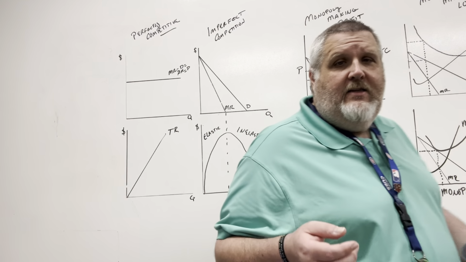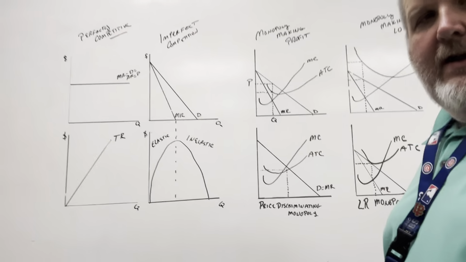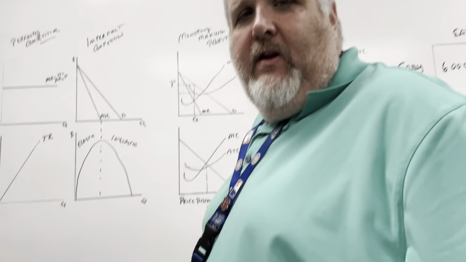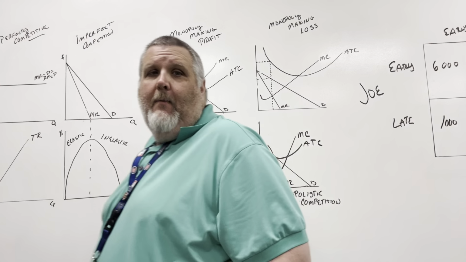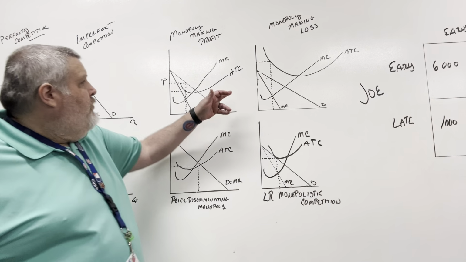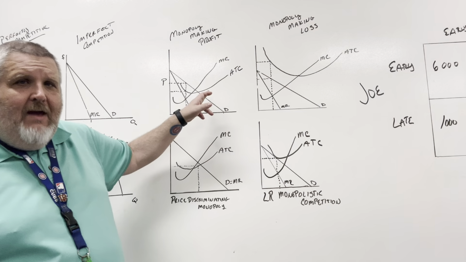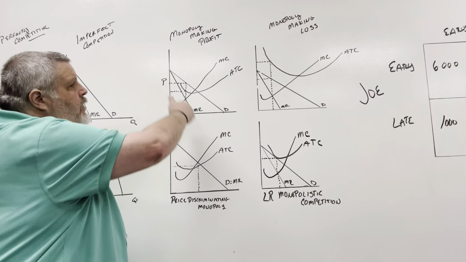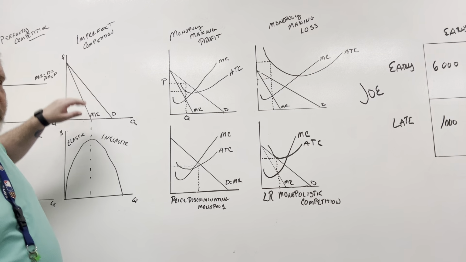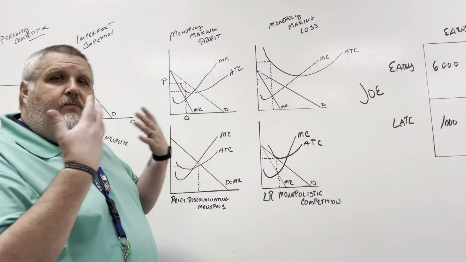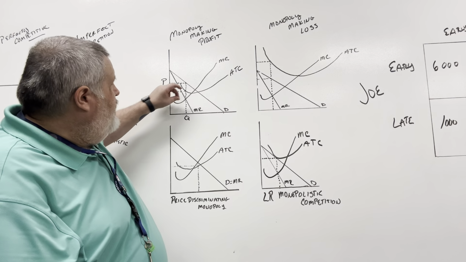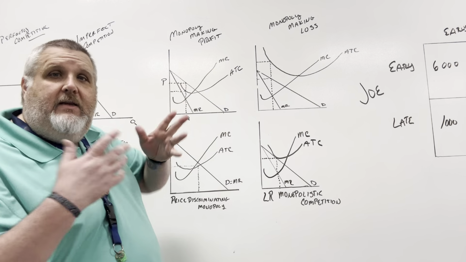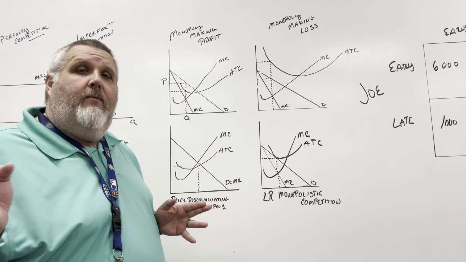And one of the things that is probably going to be on your FRQs, because it's on there very often, is going to be drawing a monopoly, okay? So I've got 2 monopoly curves here. What we've got here is our MR, and we've got our D, just like we saw over here. Then all I did was superimpose on top of them my marginal cost and my average total cost. That's it. Everything's going to work the same from here on out.